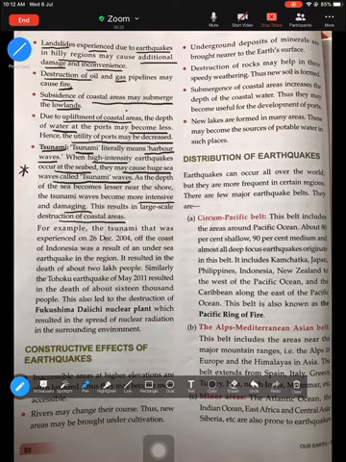Most of the areas which have been affected by tsunamis have been largely affected in terms of tourism, because people refrain from going there. Because of the notion of how tsunamis have left an impact, people mostly refrain from going to that place. So that is how tourism also gets affected.